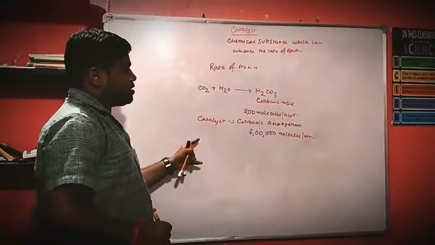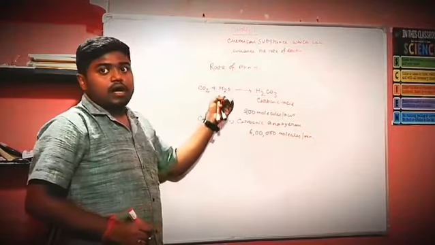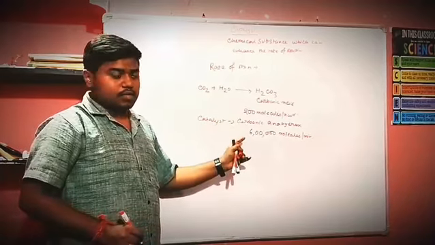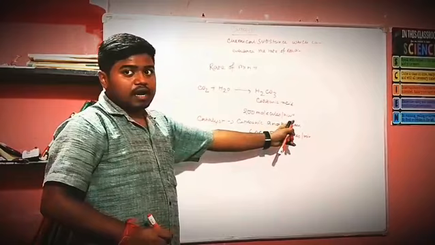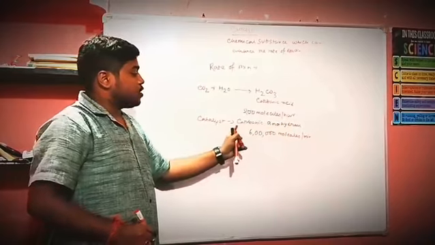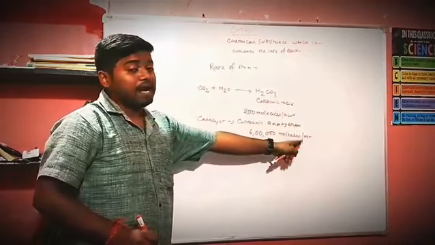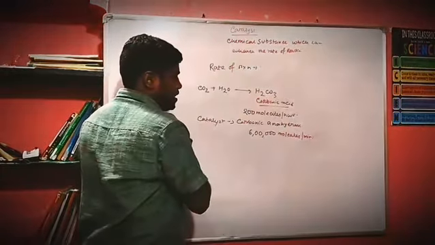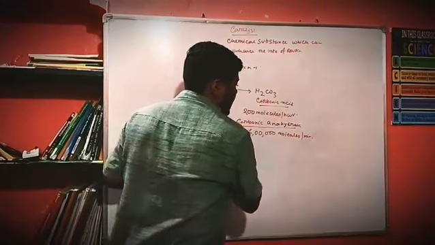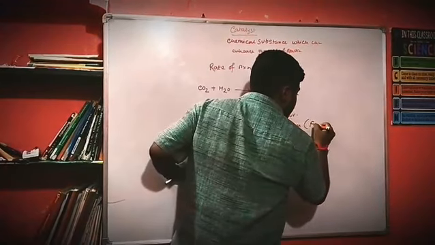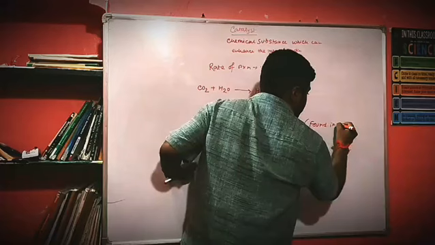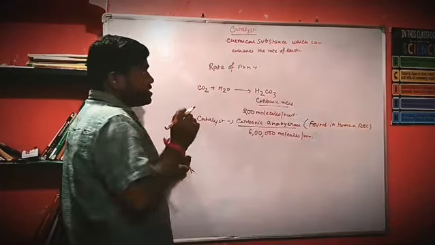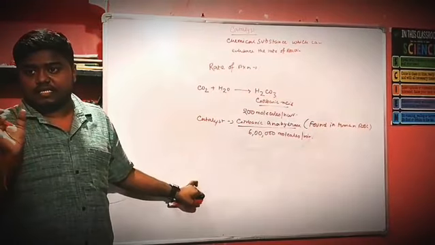By this equation, we can see how a catalyst can enhance the product from 200 molecules per hour without catalyst to 6 lakh molecules per minute. The product is carbonic acid, and the catalyst name is carbonic anhydrase, found in human RBC. This is the best written example of catalysis.